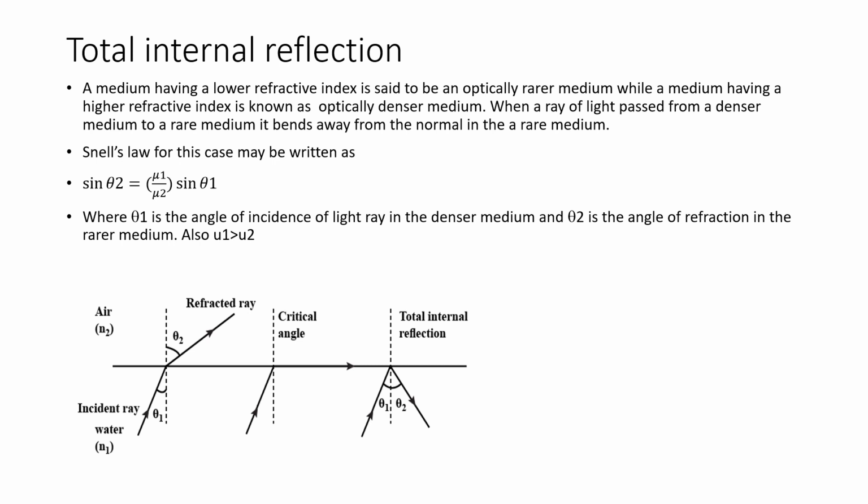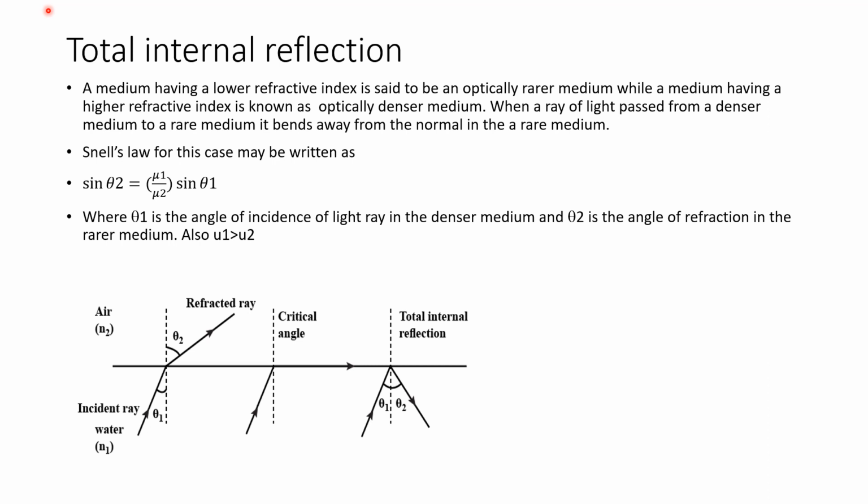See here, the figure shows the light ray which is entering from water medium to air. Water is a denser medium. Air is a rarer medium. When the light is entering from the denser medium like water to the rarer medium, the air, as shown in figure, then the light is bending away from the normal. This angle of refraction theta 2 is greater than angle of incidence theta 1.